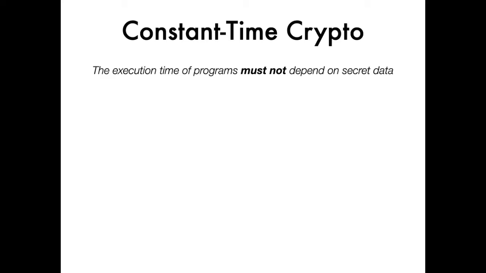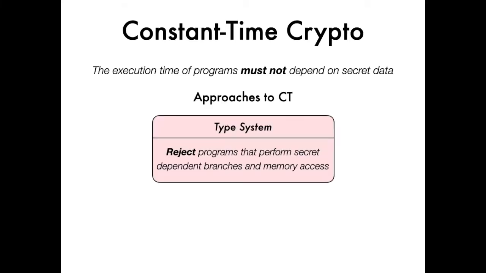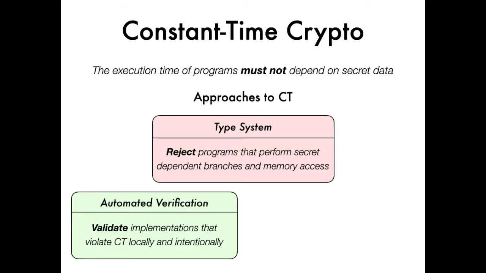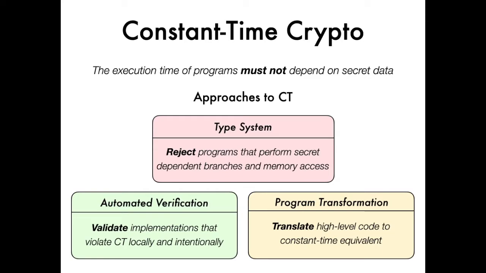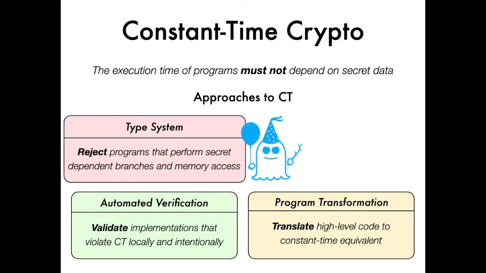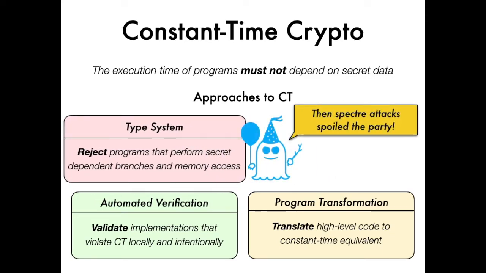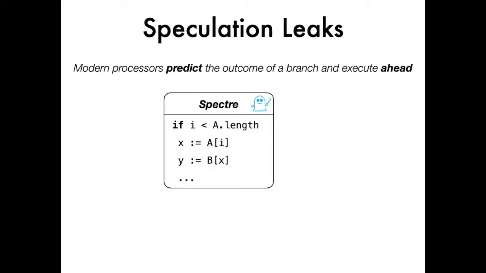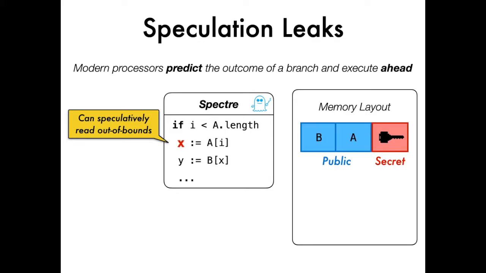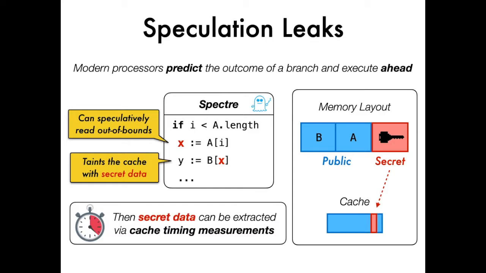Much recent work has focused on how to ensure implementations do not leak secrets, for example via type systems, verification techniques, and program transformations. Unfortunately, these efforts have been foiled by speculative execution. Recently discovered Spectre attacks have shown that even if secrets are closely controlled via guards and access checks, the processor can simply ignore these checks when executing speculatively. These in turn can be exploited by an attacker to leak secrets through the cache via cache timing measurements like flush and reload and prime and probe.